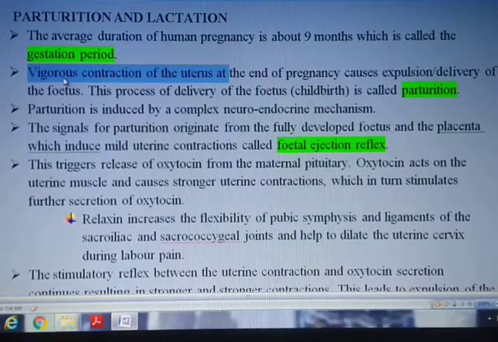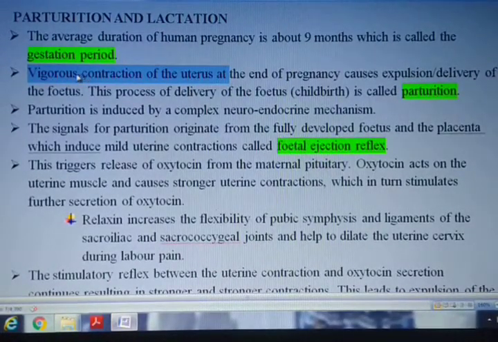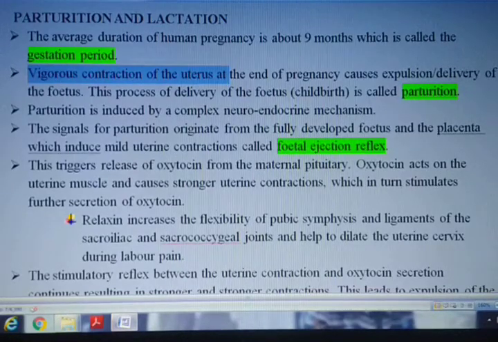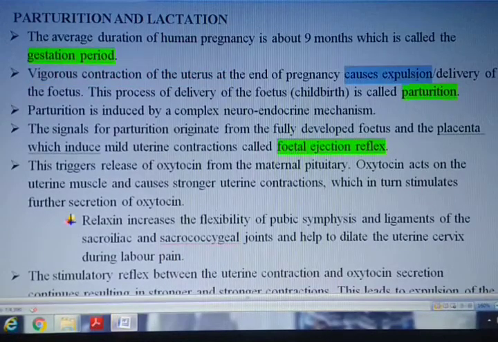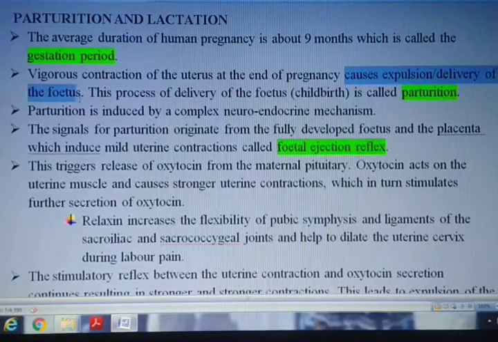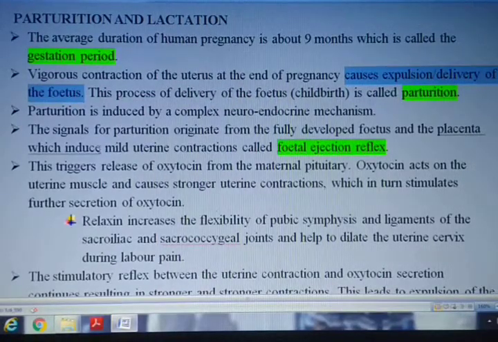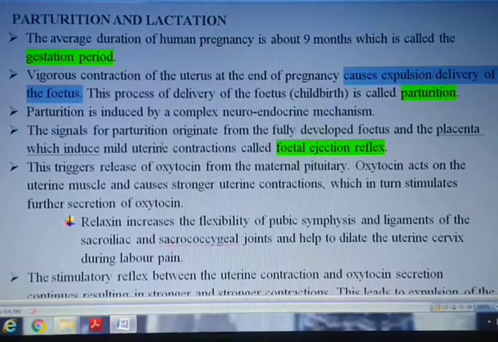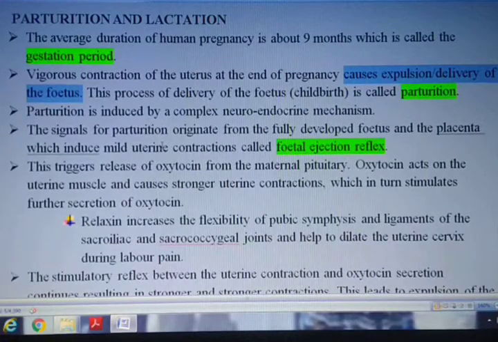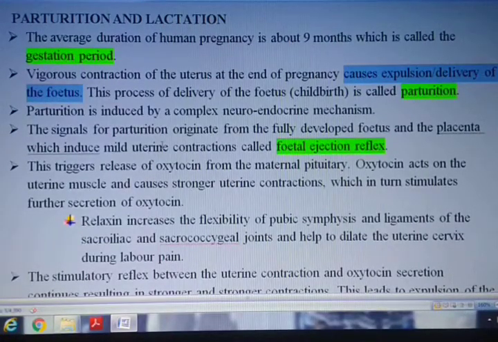Means we can say vigorous involuntary contraction of the uterus starts, which causes the expulsion or delivery of the fetus. This process of delivery of the fetus is termed parturition, or otherwise also called childbirth.